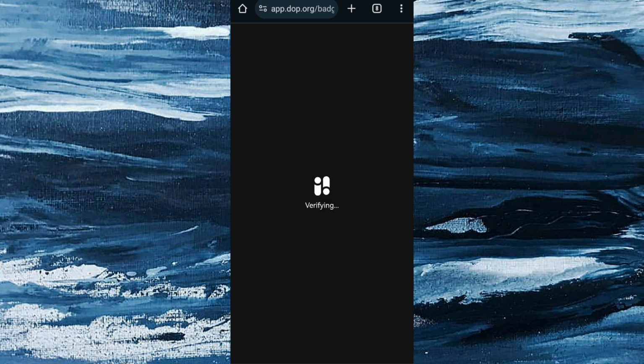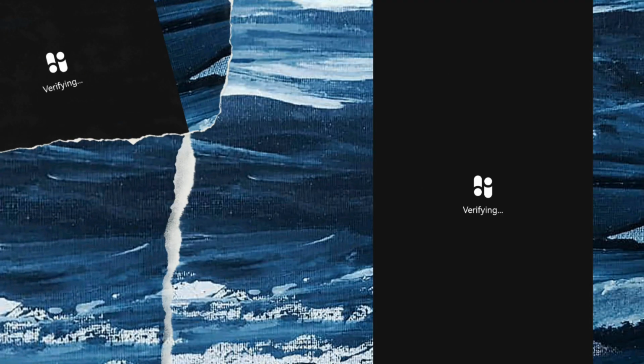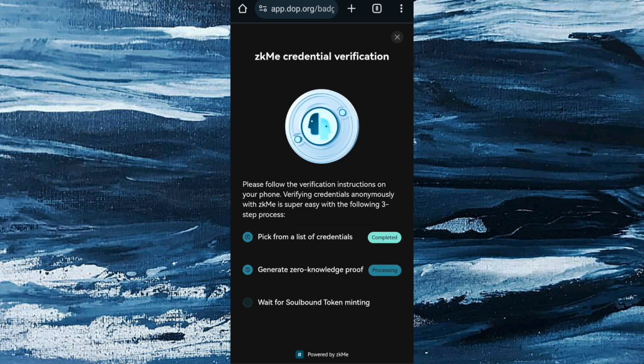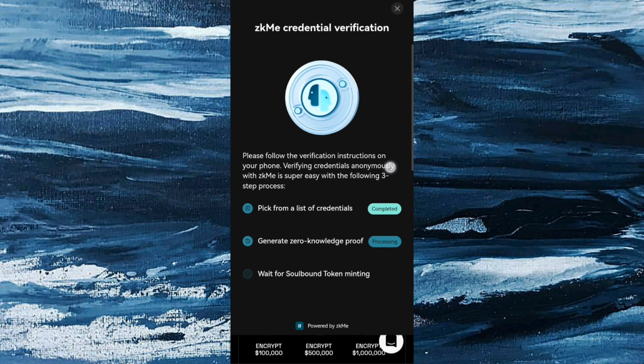So it's verifying right now. It's verifying my face. It's going to merge it with my ID card to know whether I'm lying. This simply means that you can't lie to those guys. So you can see: pick from a list of credentials, complete processing, generating zero knowledge proof, processing.